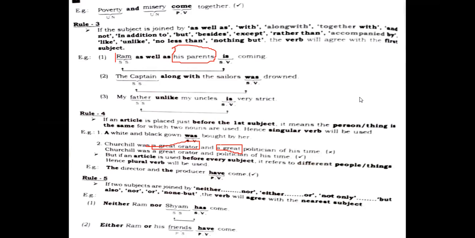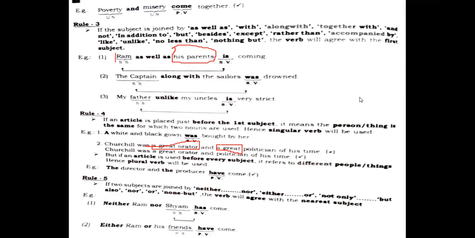If two subjects are joined by them, neither nor, either or, you need to recall them, remember them, or memorize them, students. Then the verb will agree with the nearest subject. Neither Ram nor Sham. Then Sham is near to the verb, that is has, helping verb basically. So Sham is a singular subject, then it requires a singular verb. Neither Ram nor Sham has come.